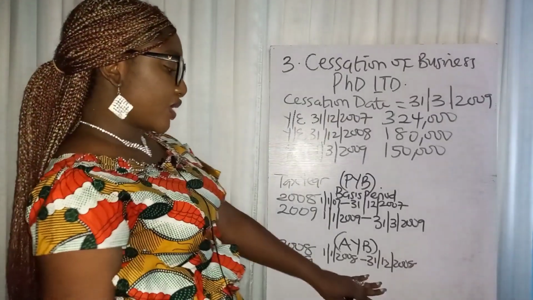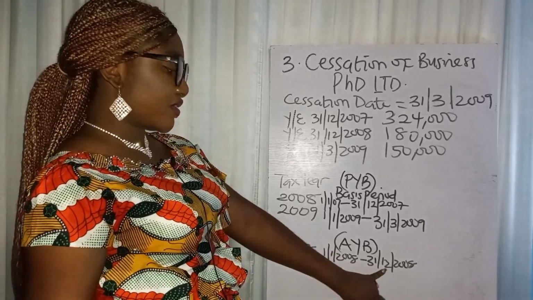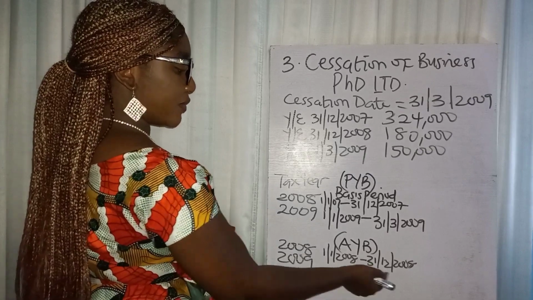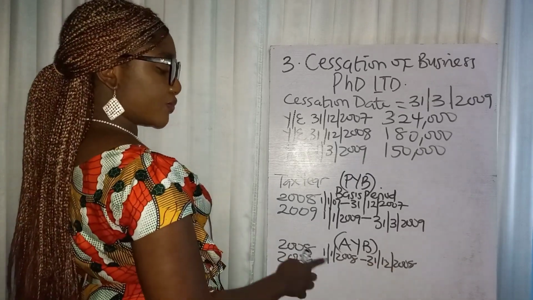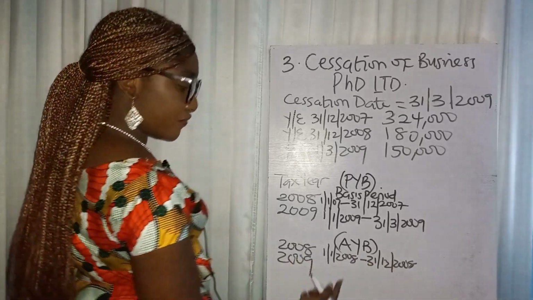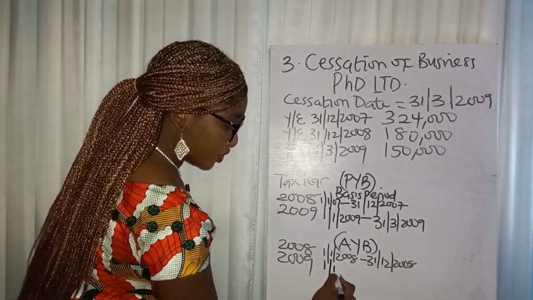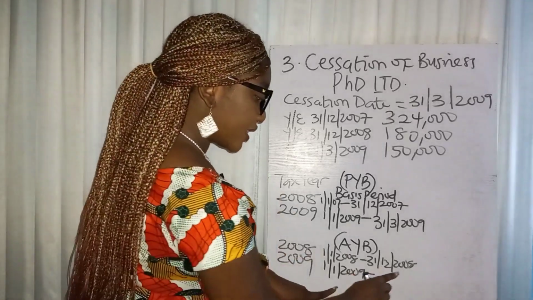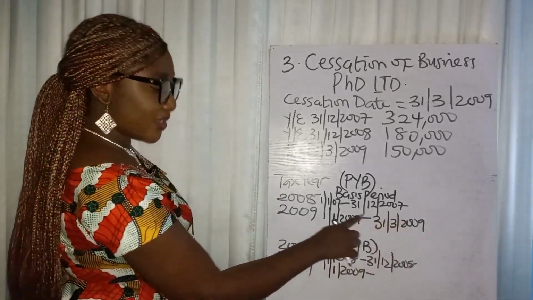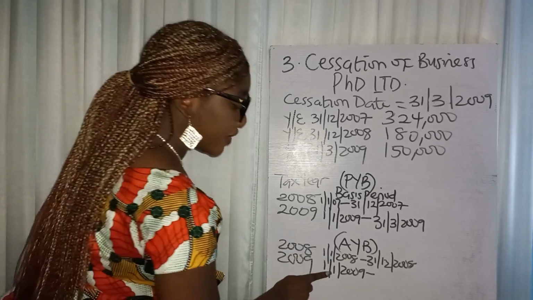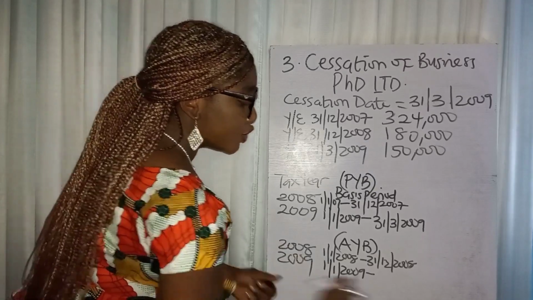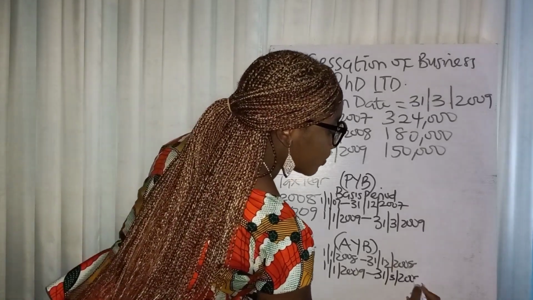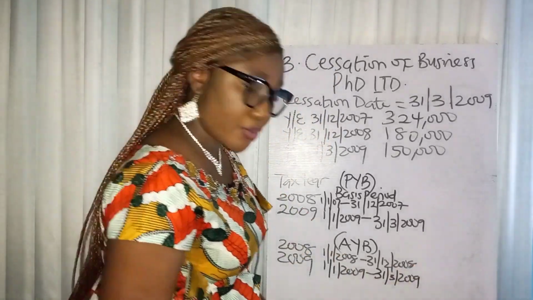That's it. How do I know that it's 31st December? Because the accounting year end is 31st December 2008. So 31st December 2008. Count 12 months back. That will be 1st of January 2008. And from here, it's going to be 1st of January 2009. This one makes sense so well because there is no gap. But here you can see that there's a gap, right? But that's what the law says. So 1st of January 2009 to 31st of March 2009. You can't say to 31st of December 2009 because there was no business at that point in time.